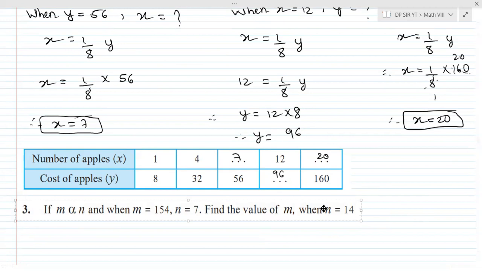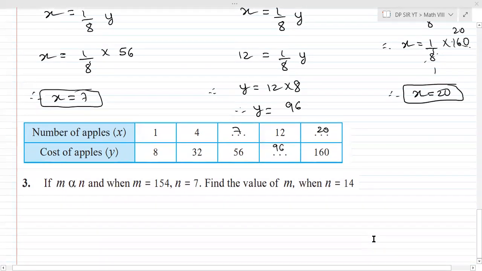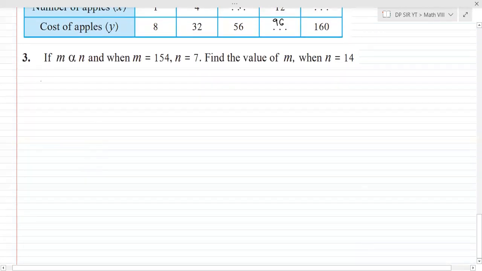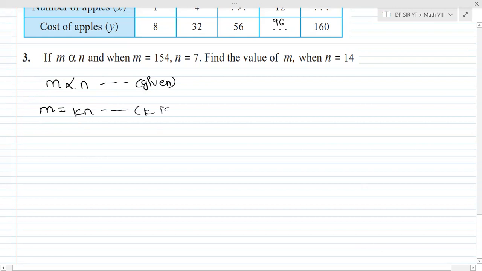Okay. So if m is proportional to n, so if m is directly proportional to n, and this is what is given to me. Okay, now I need to remove that alpha and I need to introduce an equation. So m is equal to kn, where k is a constant. This is a general equation, so we can't write equation of variation.